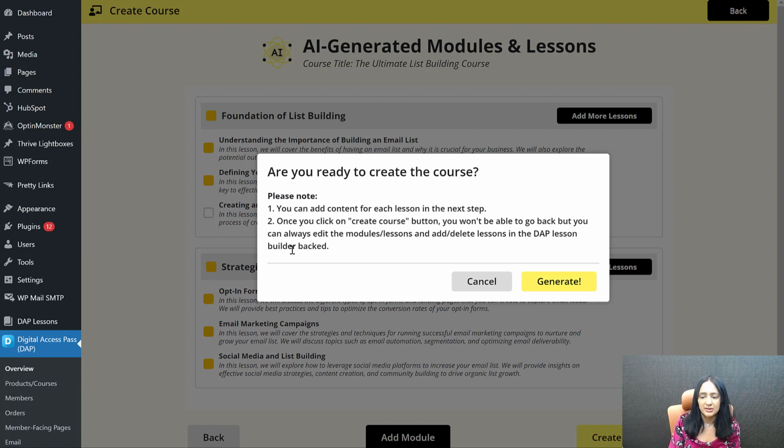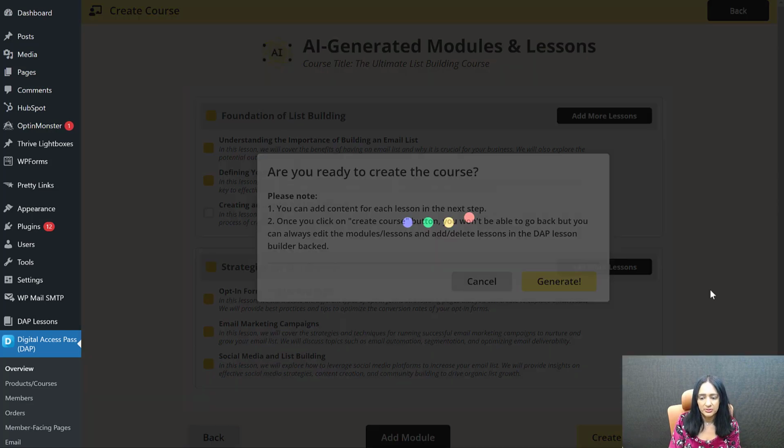Obviously, you can update and delete whatever you want later inside the DAP builder. But you can always edit the modules and lessons and add and delete the lessons in the DAP builder backend.